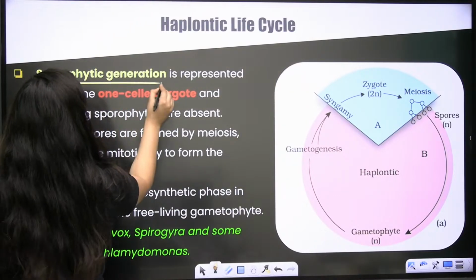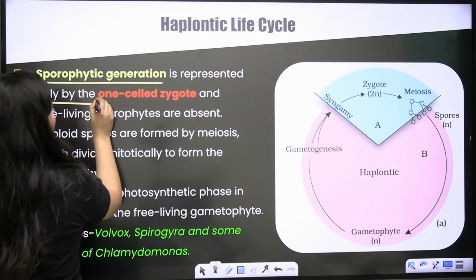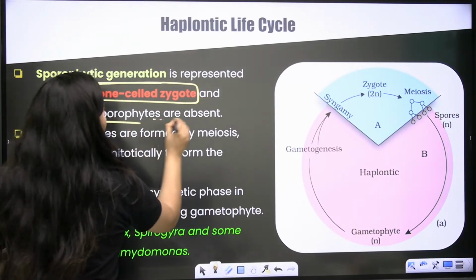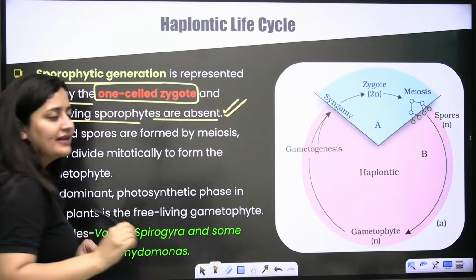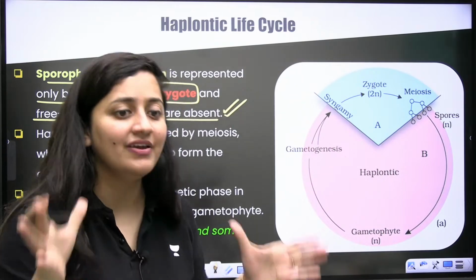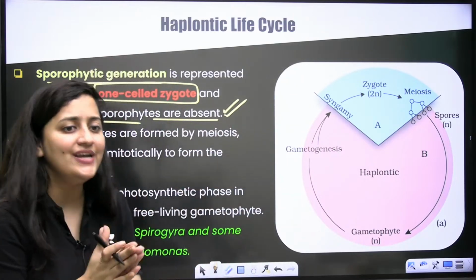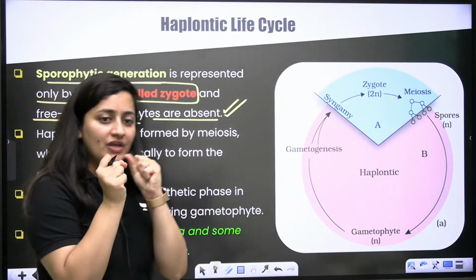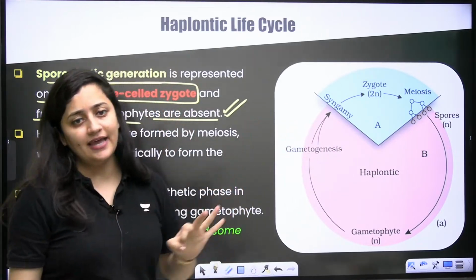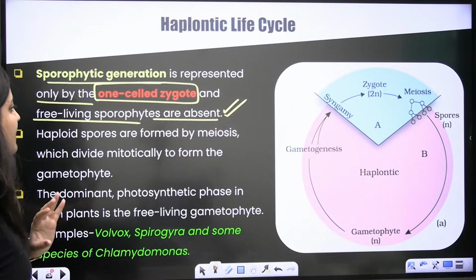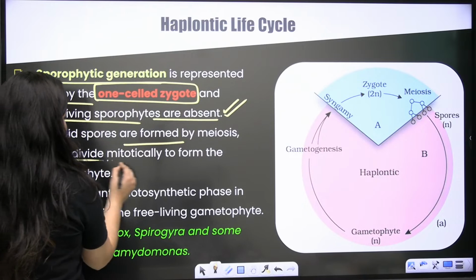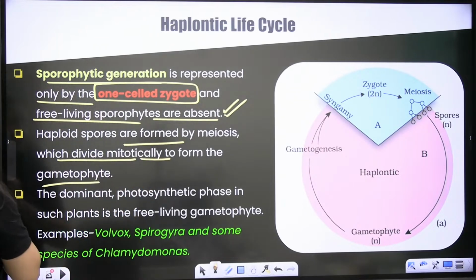So sporophytic generation is represented only by the one-celled zygote and free-living sporophytes are absent. Clear? Sporophytes are dependent on gametophytes. They are not at all free-living. The only cell of sporophytic generation means the only diploid cell in the case of plant is what? Zygote it is. So haploid spores will form by meiosis, and then it divides mitotically to form the gametophyte.